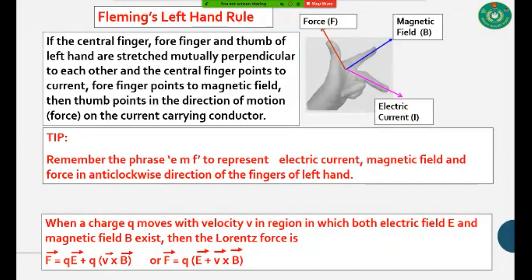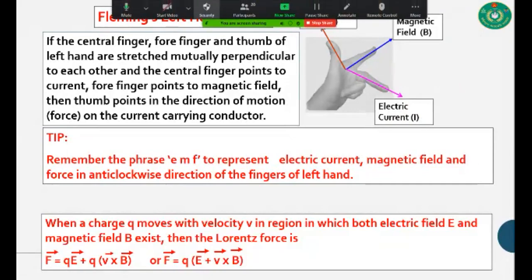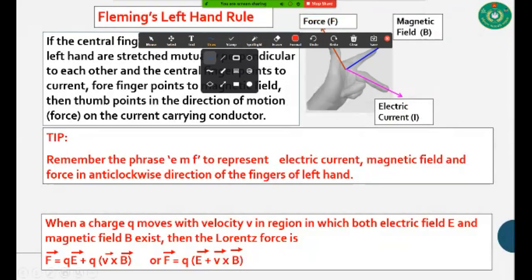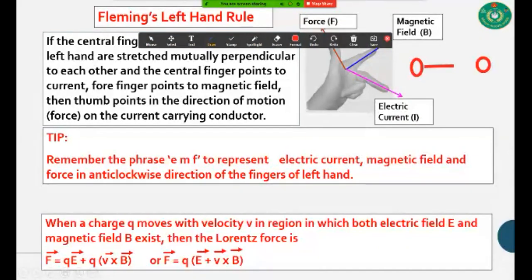When two charges are separated by some distance, let us suppose this distance is 1 meter, then they get some Coulomb force. But it is only electric force.